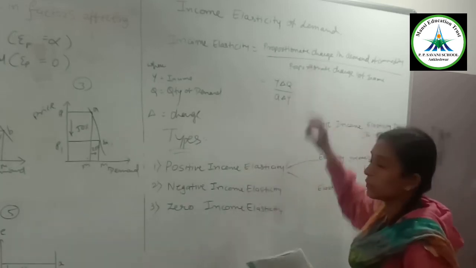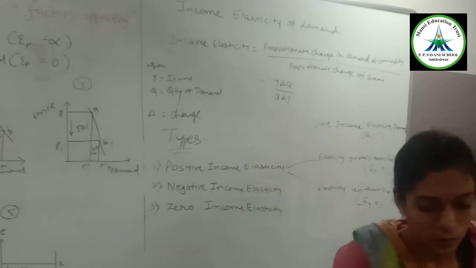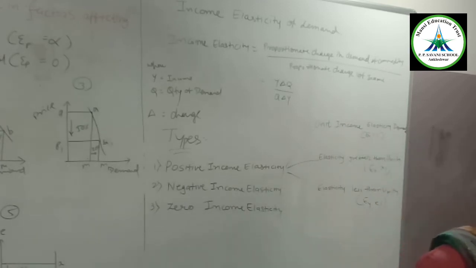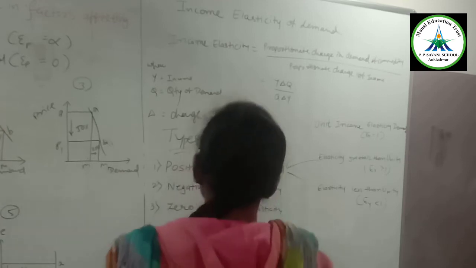there are 100 units needed when there is 1000 income. When income is 1000, demanded quantity is 100, and when income is 2000, then demanded quantity is 300. Then how can you calculate?